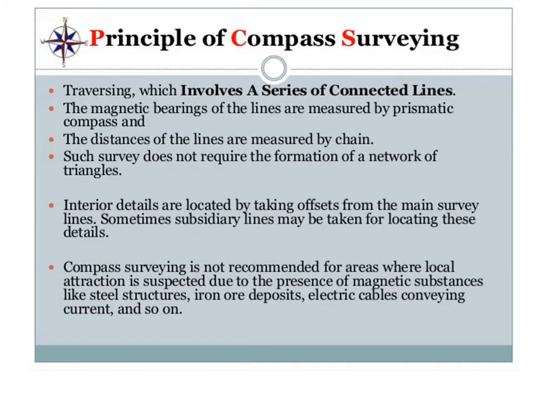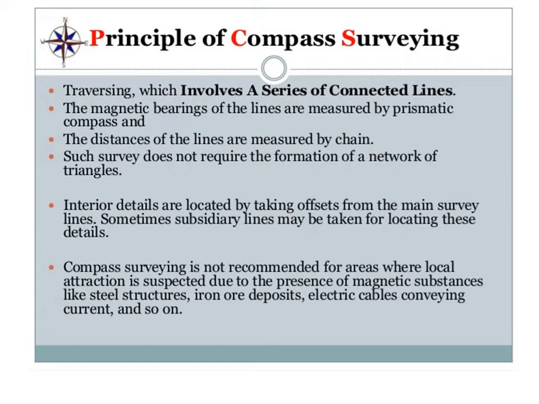Then we will see the principle of compass surveying. Traversing involves a series of connected lines. The magnetic bearings of the lines are measured by prismatic compass, and the distances of the lines are measured by chain. So the survey line does not require the formation of a network of triangles. Interior data are located by taking offsets from the main survey lines. Sometimes subsidiary lines may be taken for locating these details.